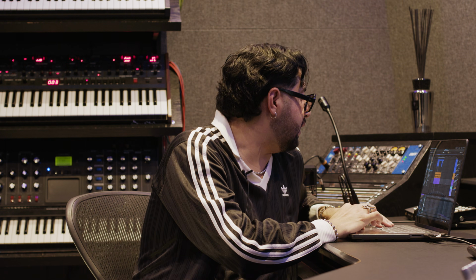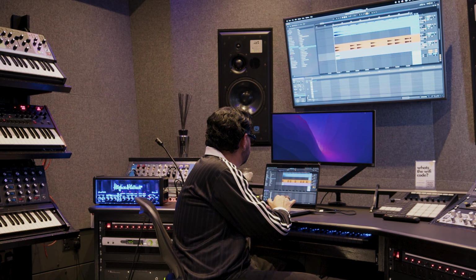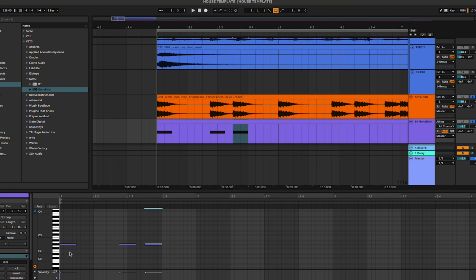So I start by just doing the same as the chords. If I zoom in, I can just do the piano roll the same as the chords. Get this going, and then I'll add little variations just to make it groovier.